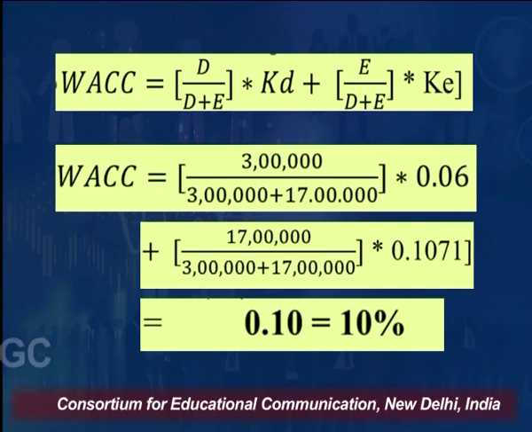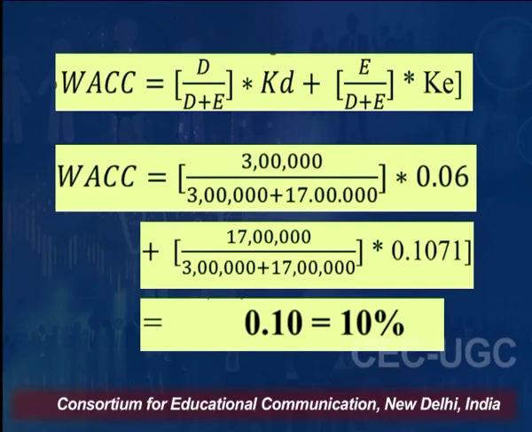Okay, now we have cost of debt with us, we have cost of equity with us. You may refer to the previous sessions when we discussed the weighted average cost of capital. This was the equation we discussed in that session. Now, bringing that equation here, our WACC is equal to cost of debt multiplied by proportion of debt in this capital structure plus cost of equity multiplied by proportion of equity in this capital structure. We will be placing the number values in this particular equation.